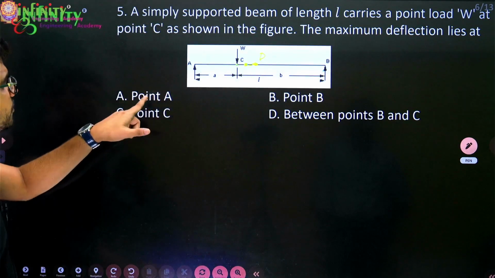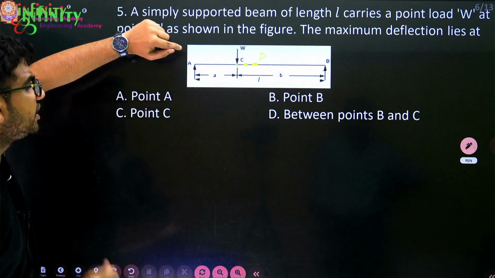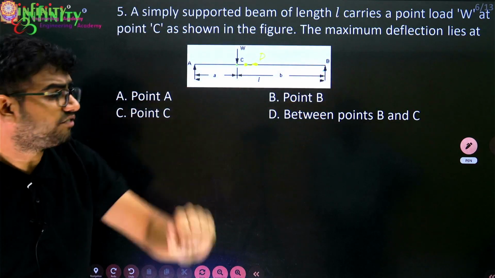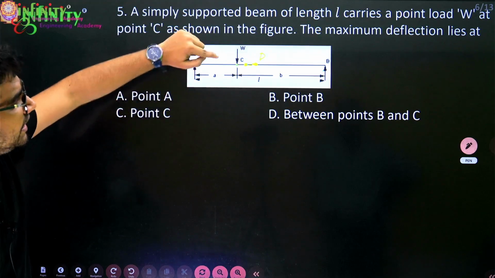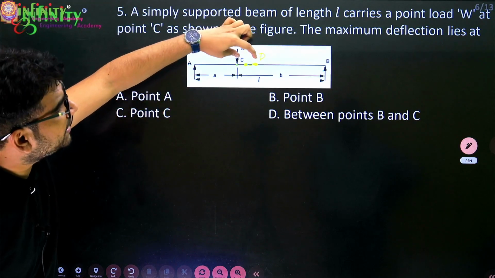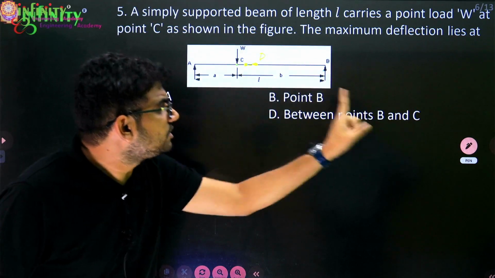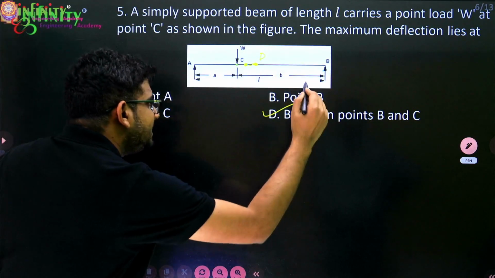Now if you see the options, at point A no deflection will be there, and at point B no deflection will be there. At point C, it will not be exactly at point C, but in between C and D. So you can say the answer is between the points B and C. So option D is the right answer.